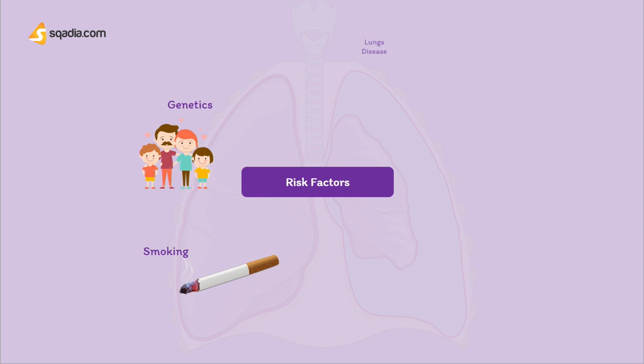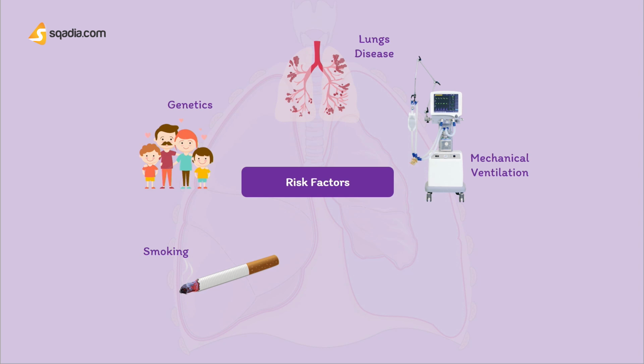Thirdly, we have the lung diseases, which have underlying causes, especially chronic obstructive pulmonary disease, which makes a collapsed lung more likely. Next, we have mechanical ventilation, in which people who need mechanical ventilation to assist their breathing are at a higher risk of pneumothorax. And then we have the previous pneumothorax, which tells us that anyone who has had one pneumothorax is at increased risk of another. This was all about the etiology and risk factors of the pneumothorax. Let's dive into the pathophysiology of pneumothorax.